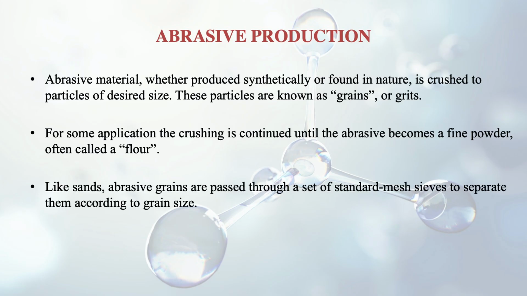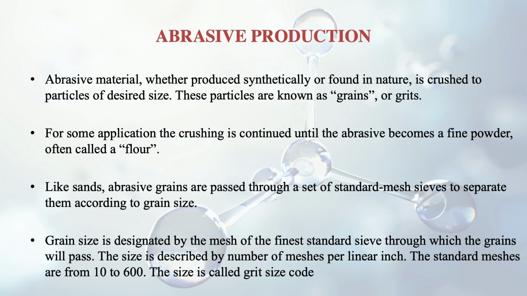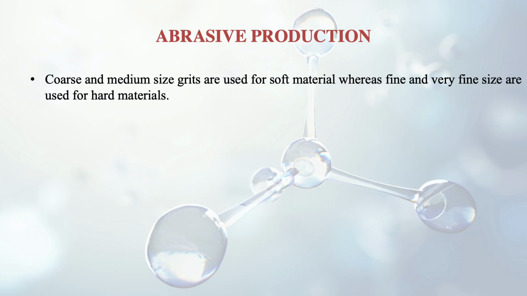Like sand, abrasive grains are passed through a set of standard mesh sieves to separate them according to grain size. Grain size is designated by the mesh of the finest standard sieve through which the grains will pass. The size is described by a number of meshes per linear inch. The standard meshes are from 10 to 600, and this size is also known as the grit size code. Coarse and medium size grits are used for soft materials, whereas fine and very fine sizes are used for hard materials.